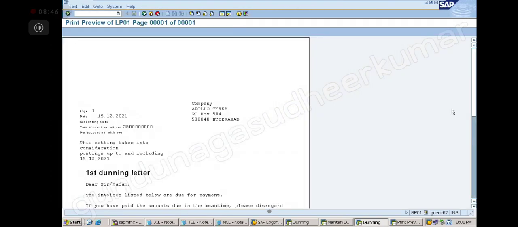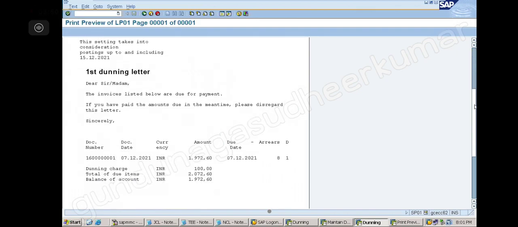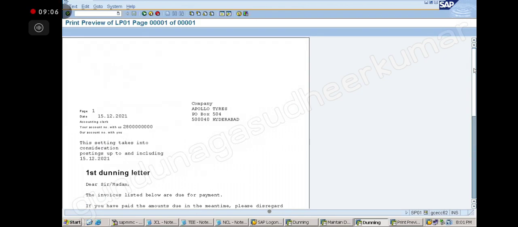First dunning letter for interest. Only interest. Interest it is taking as a separate open item, because before running itself it is there already. Got the point? Right? So another 100 rupees for that also. For this open item, it's the first dunning.